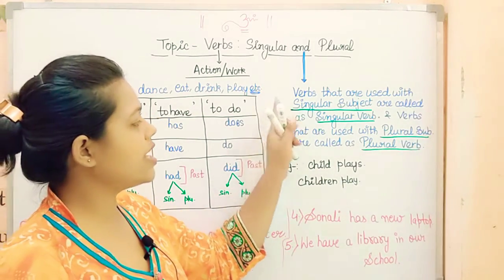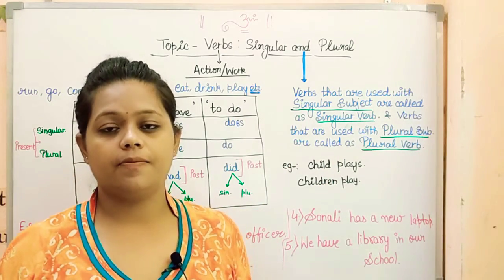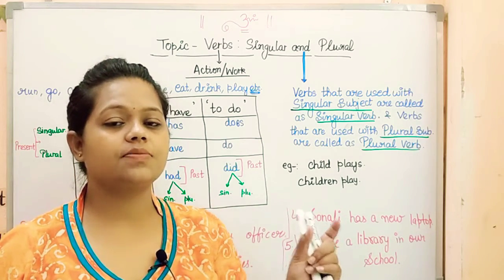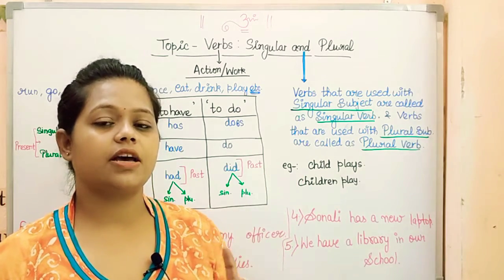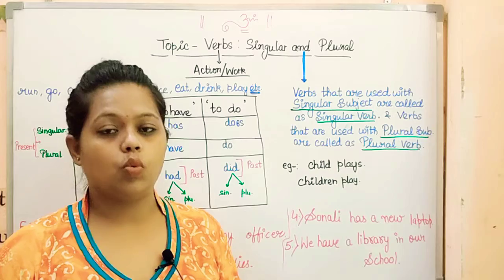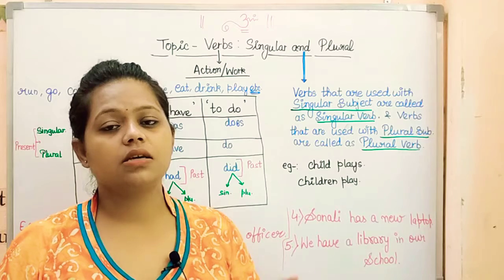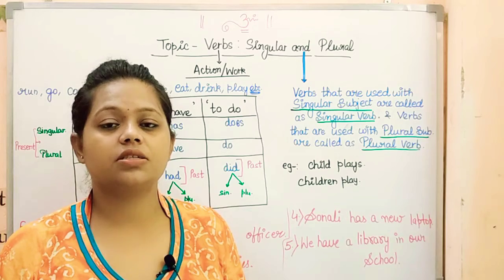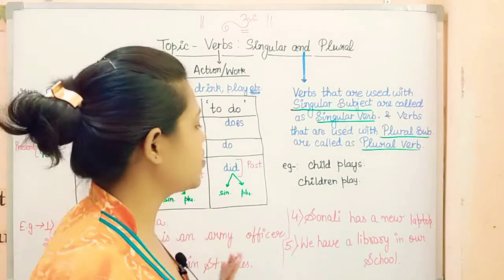So verbs that are used with singular subject, like if I talk about a girl cooks food. Here girl is my singular subject because I was talking about only one person, and the verb that I've used is cooks. So cooks over here is singular verb. And if I talk about girls cook food, here girls is plural subject, and cook is plural verb.